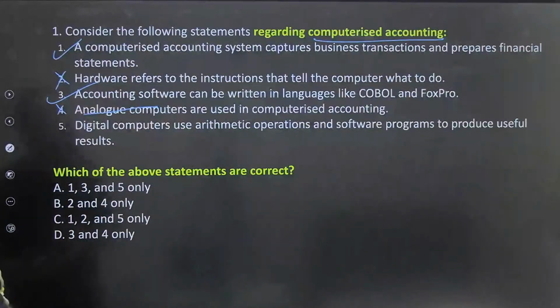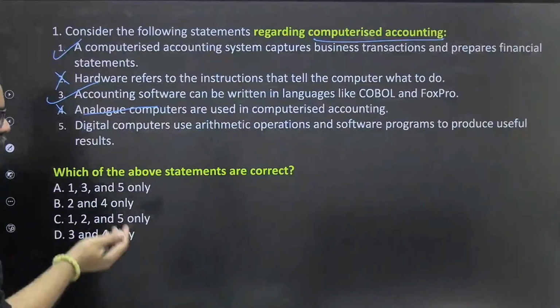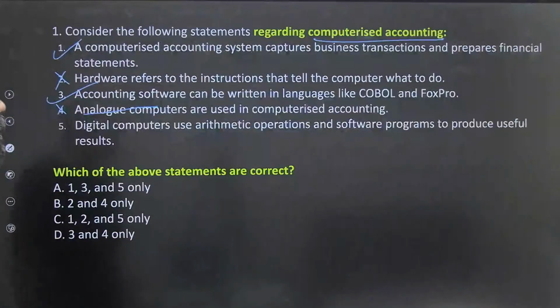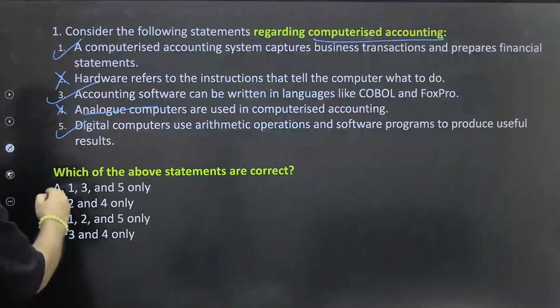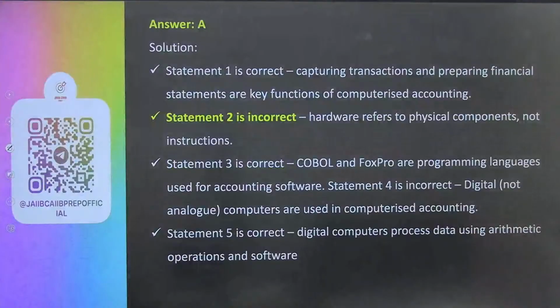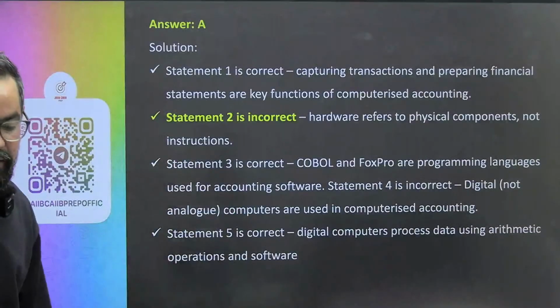Digital computers are used for arithmetic operations and software programs to produce useful results. This is the one: 1, 3, 5, ठीक है. A only should be the right answer for this one, ठीक है. So statement about COBOL and all, ठीक है. Statement 4 is digital computers. Nowadays we use digital. Analog was the time when, ठीक है.